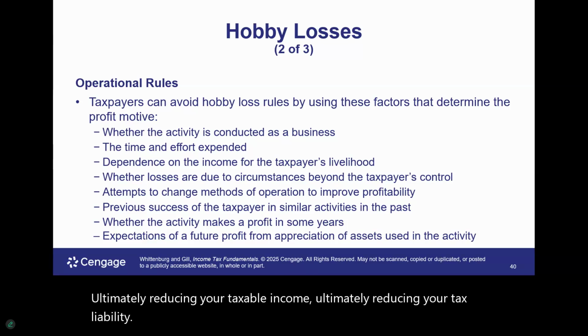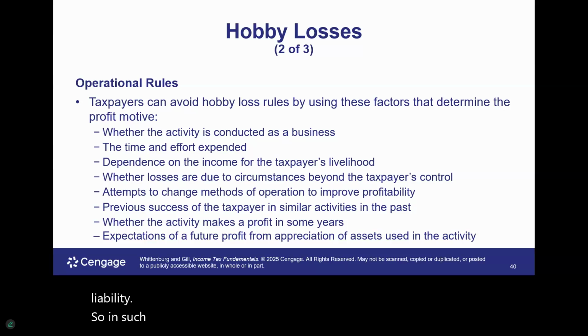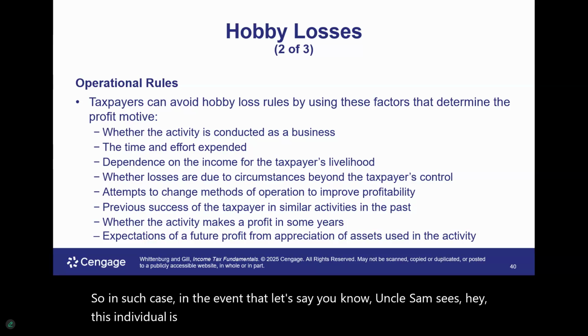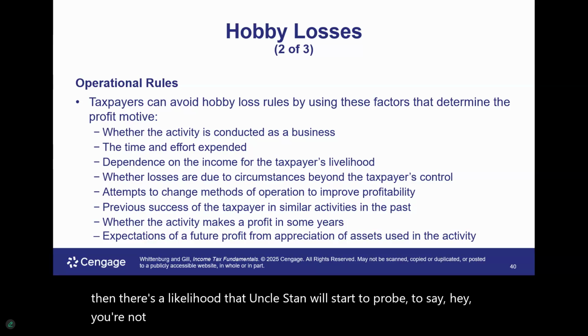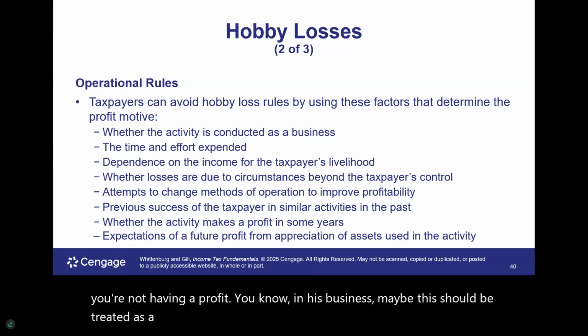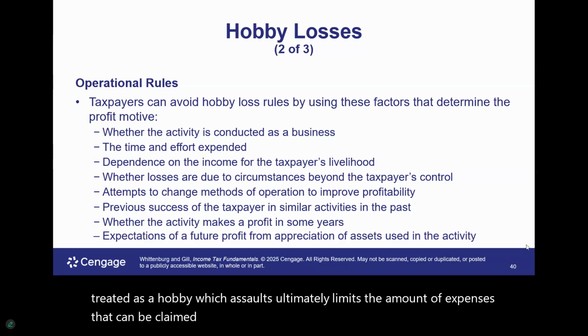So in such case, let's say Uncle Sam sees, hey, this individual is continually recognizing a loss, then there's a likelihood that Uncle Sam will start to probe to say, hey, you're not having a profit in this business. Maybe this should be treated as a hobby, which ultimately limits the amount of expenses that can be claimed. Therefore, there would be no loss allowed to take.